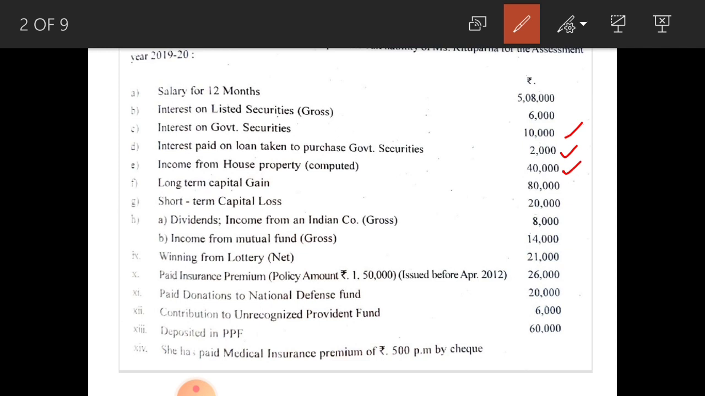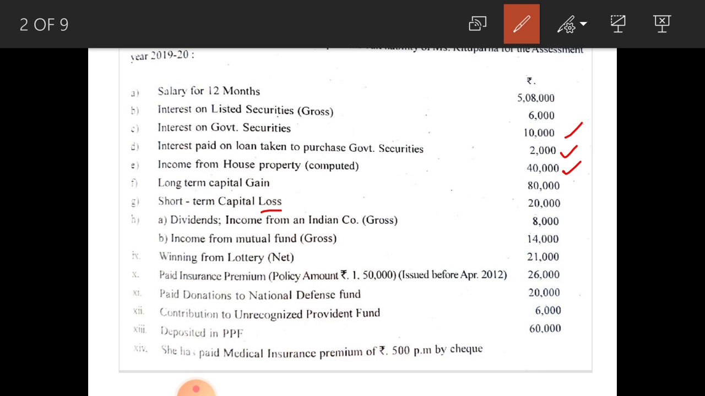Next see, income from house property computed. Here computed amount of house property is given, so no need to calculate any information relating to this. You can directly write the income from house property as 40,000. Next, long term capital gain 80,000 and short term capital loss 20,000 given. This short term capital loss can be set off against long term capital gain 80,000. So after making this adjustment, the amount which you get is capital gain.